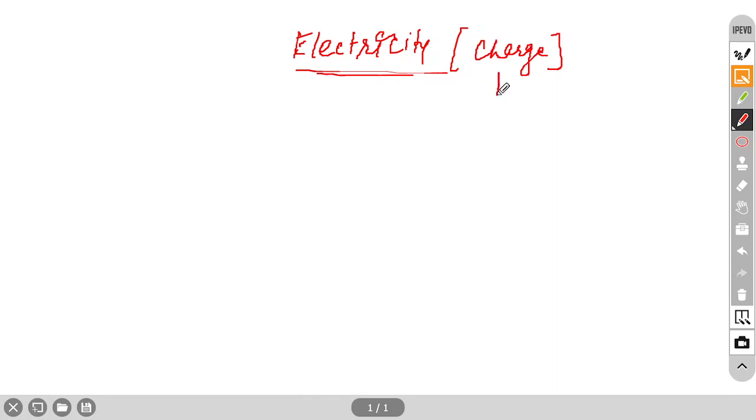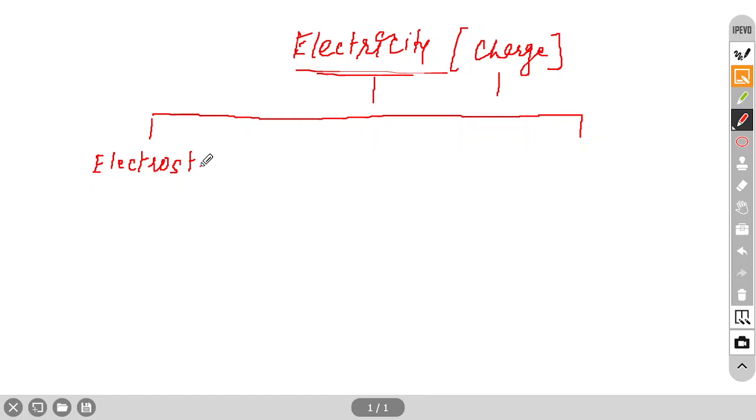Now, we'll discuss a little about this charge also, but first we'll divide this electricity chapter into two parts. First part is called electrostatics. Electrostatics means the charge is stable, those phenomena which are related to a stationary charge.